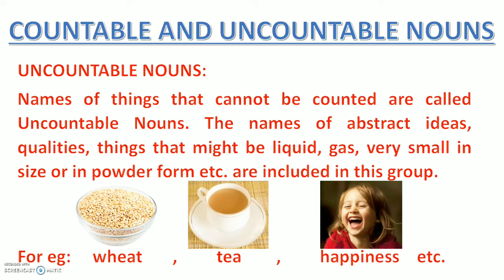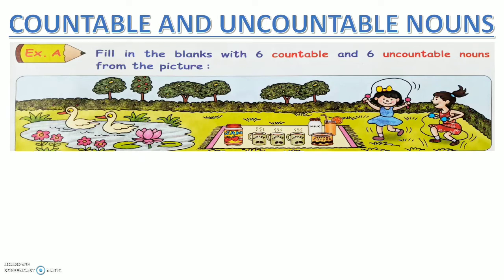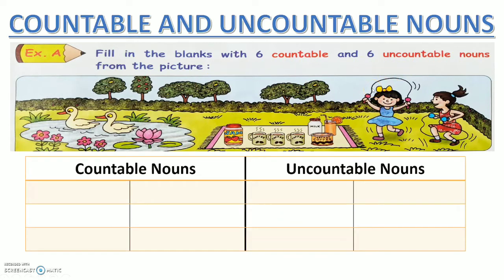Now let's also understand it through a picture. Right, so let's have an exercise connected to it. Fill in the blanks with 6 countable and 6 uncountable nouns from the picture. So what you have to do, you have to see this picture carefully. आपको ये picture बड़े ध्यान से देखना है, ठीक है? और फिर बाद में इसमें से 6 countable nouns को और 6 uncountable nouns को ढूंढ कर निकालना है और उनके नाम इस टेबल में लिखना है, ठीक है? So you have to write 6 countable and 6 uncountable nouns from this picture.